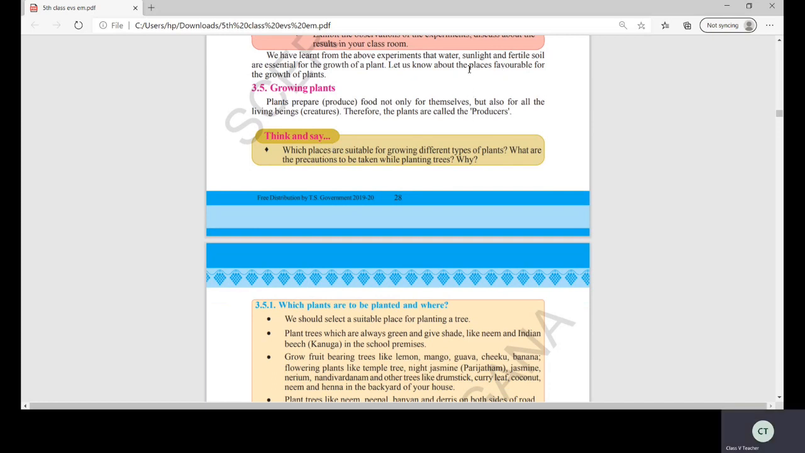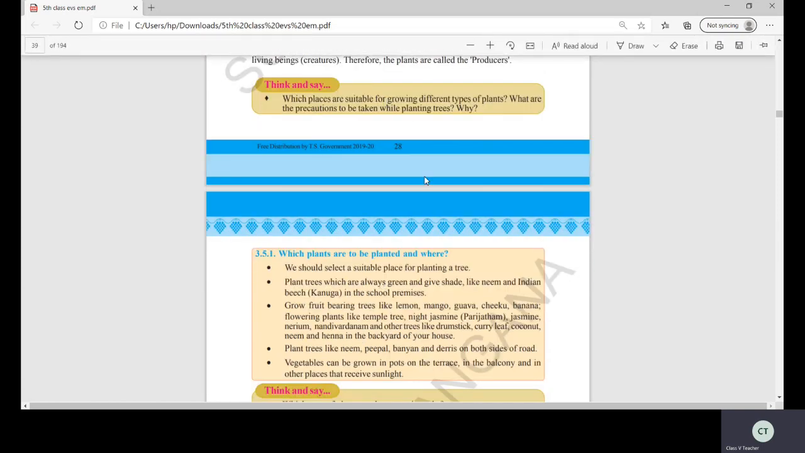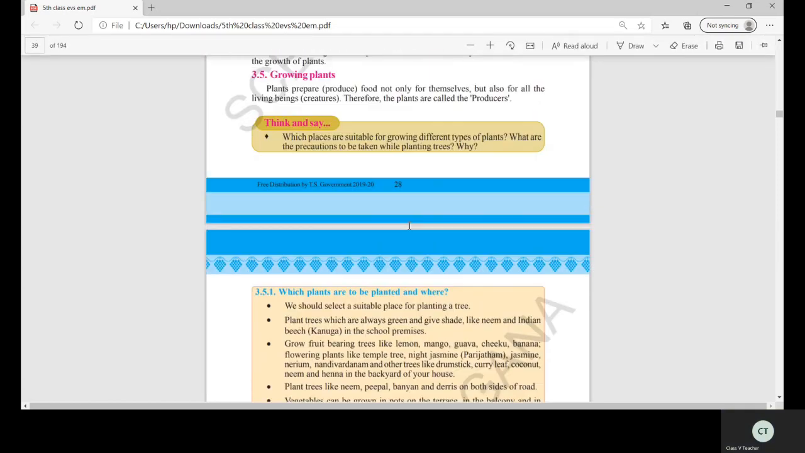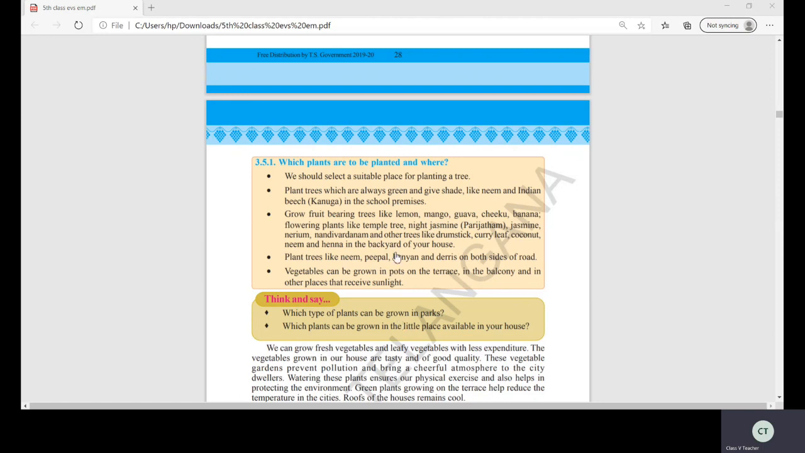I hope all of you have understood. Children, don't forget to answer the questions which I have given you. Please go through the lesson and underline the hard words. Read the lesson till where I have taught you, 3.4.